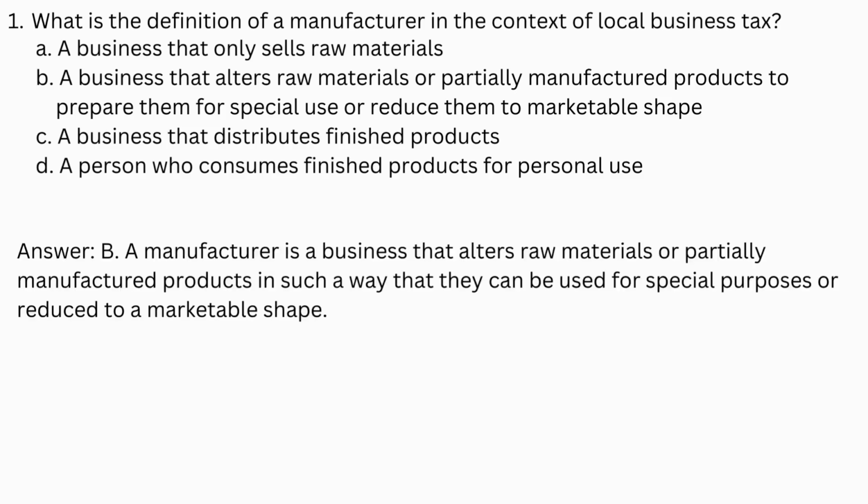Answer, letter B. A manufacturer is a business that alters raw materials or partially manufactured products in such a way that they can be used for special purposes or reduced to a marketable shape.